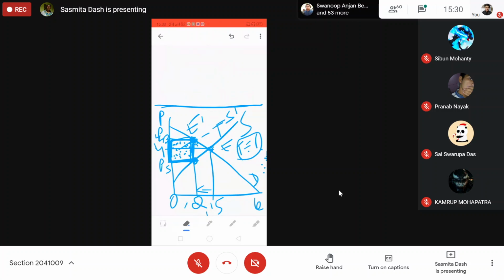So now how do you calculate the tax revenue? Tax revenue is nothing but tax amount into quantity, the new quantity, that area. Area calculation you can find out, base into height. So the tax amount is 1 rupee, into the quantity, which is the new quantity.